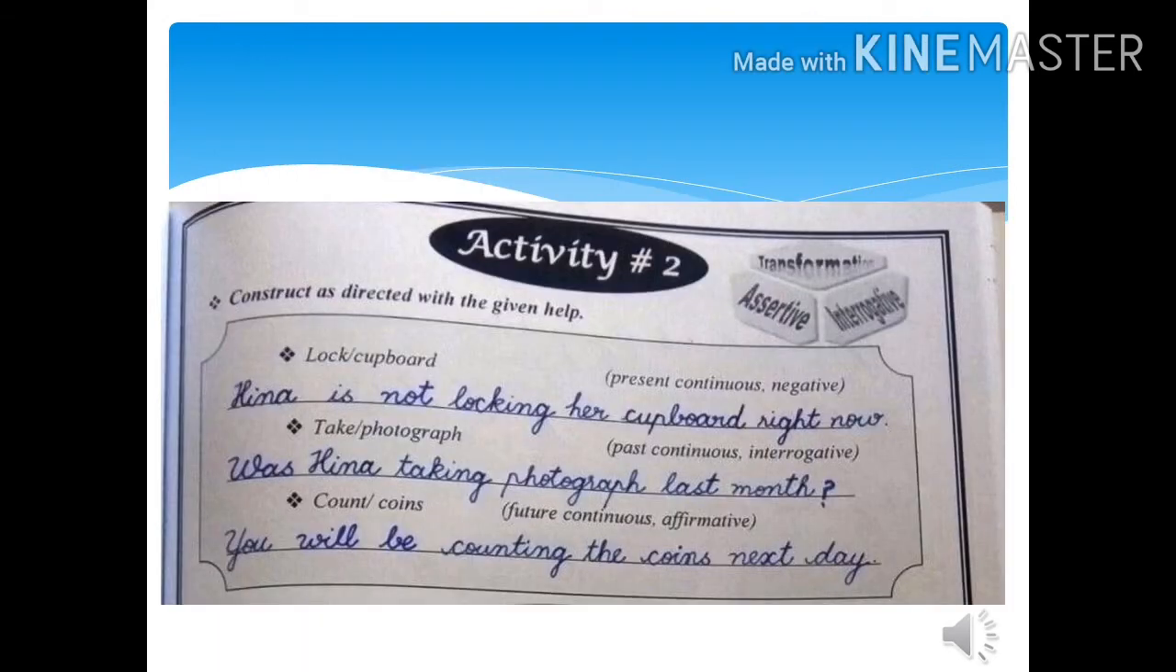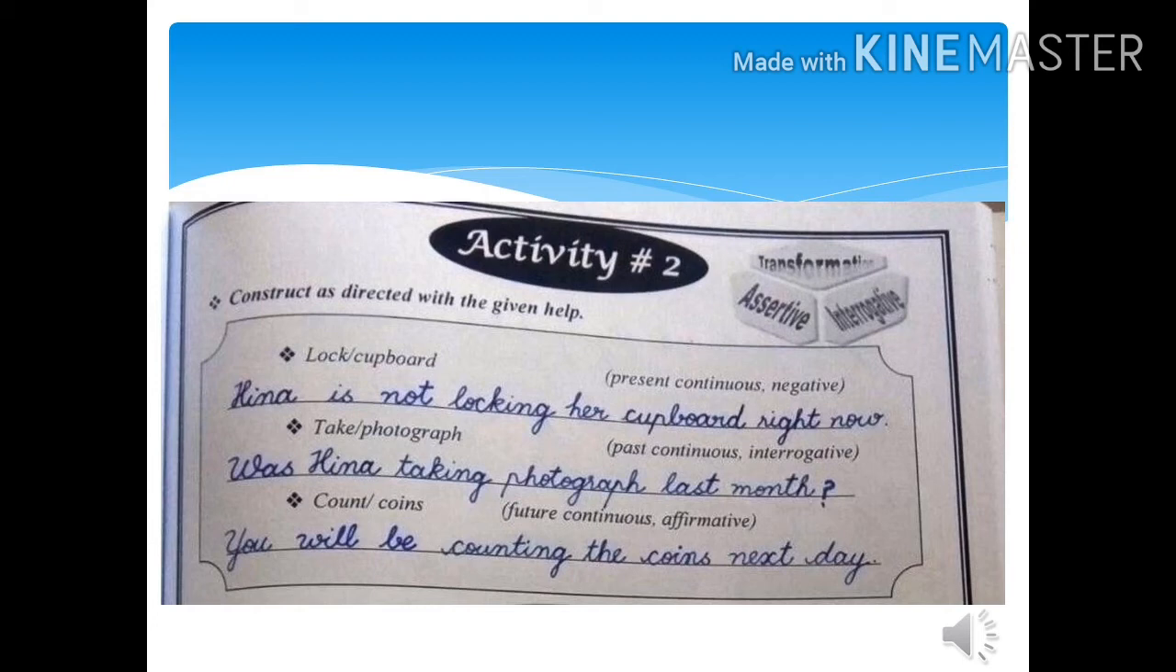Students, let's move on to the activity number 2, in which 2 words are given, and with the help of the direction mentioned in the bracket, we have to mold the sentences. As the first one is lock cupboard. Now with the help of these 2 words, we are going to construct a sentence, and it must be negative present continuous tense. Now we are going to arrange it, and the sentence will be: Hina is not locking her cupboard right now. Let's move on to the second one.